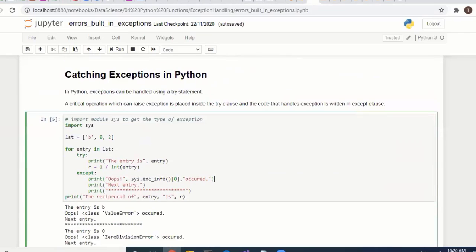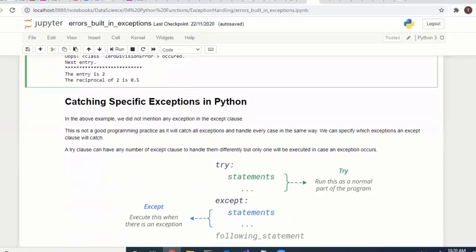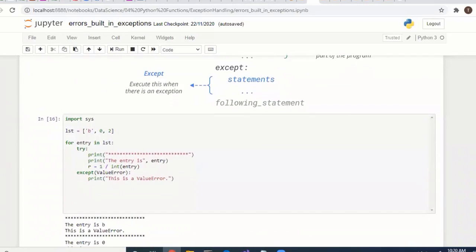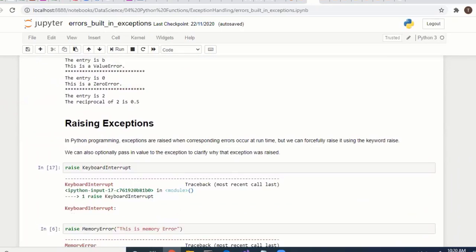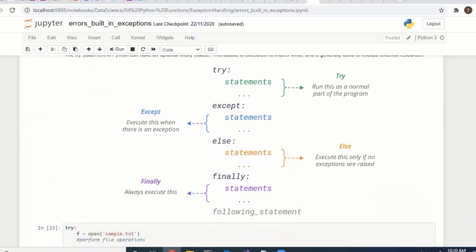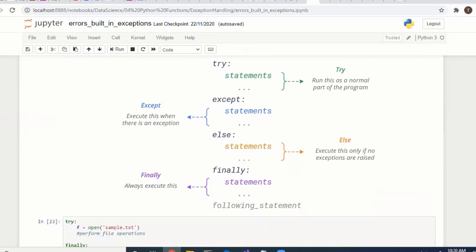In other programming languages, there is try, catch, finally. Here we can use try, except, and finally. In this example, I will explain all the things clearly. Whatever you write under the try block, the normal part of the program, will get executed.